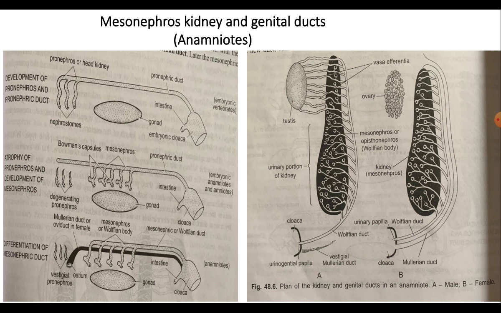Hence, there are two ducts present on each side in female anamniotes, a Mullerian duct acting as an oviduct, and a mesonephric duct serving as a ureter.